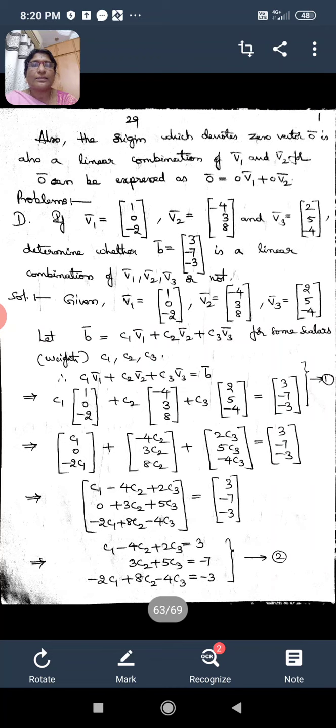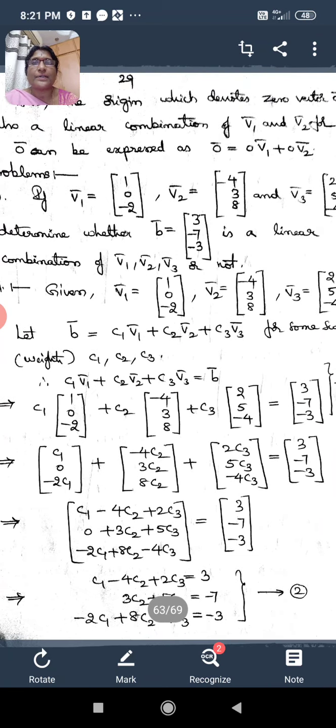Today's video lesson is on the topic span. So my content for today's video lesson is a new concept called span. This is also a basic concept, or we can say it is also a basic notion in the topic linear algebra, and it also plays an important role for the further study of linear algebra.